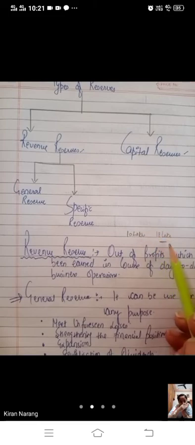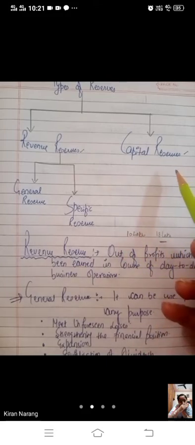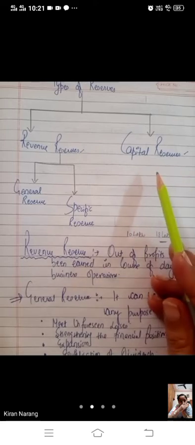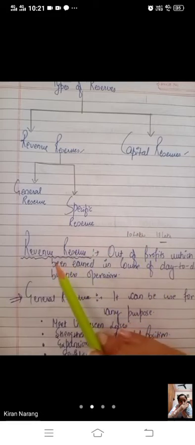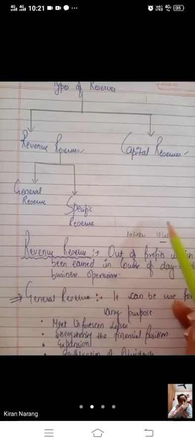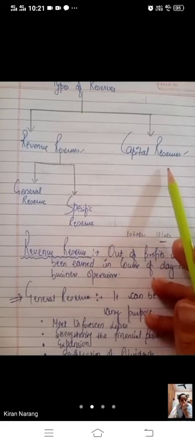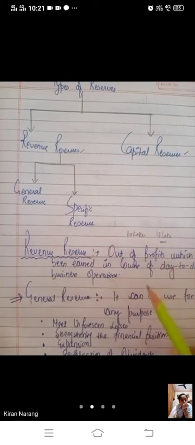And if we have sold any old building or old furniture, whatever capital gain we have received, if we are keeping something aside of that profit, that is called capital reserve. From day to day business operations we are earning revenue, and if we are saving something from revenue, it is called revenue reserve. If all of a sudden we have gained something, suppose we have won a lottery and we have won a game, so if we have earned a capital gain and we are saving something out of that gain, that is called capital reserve.